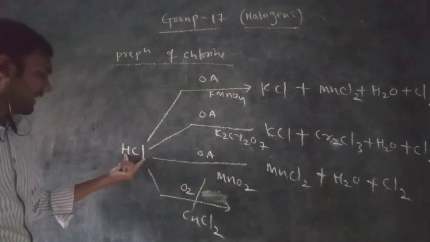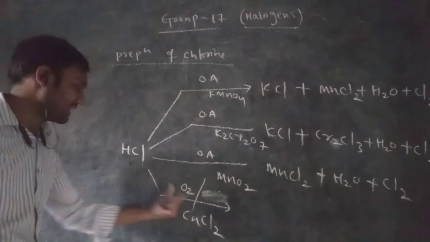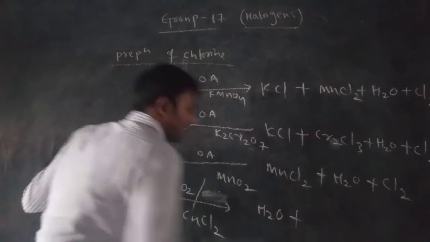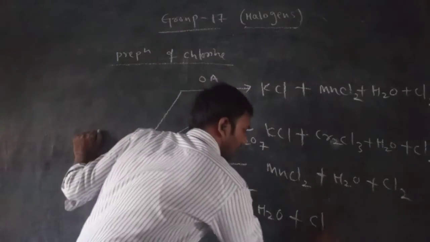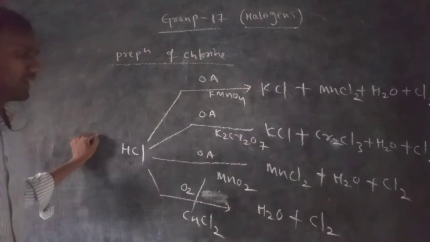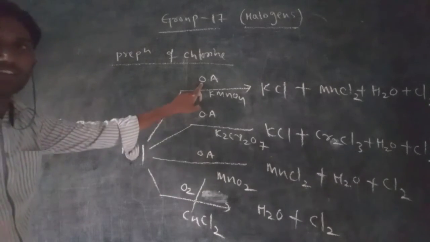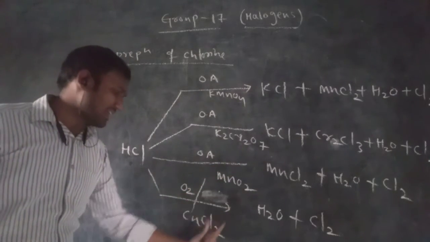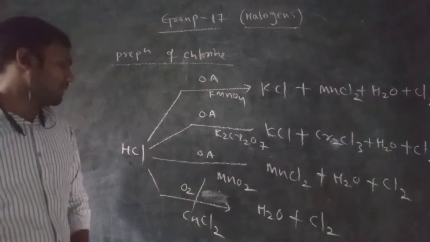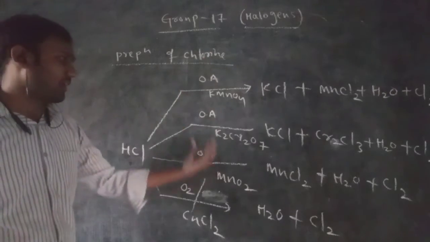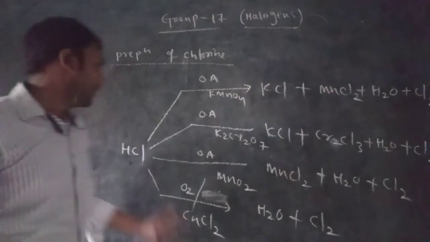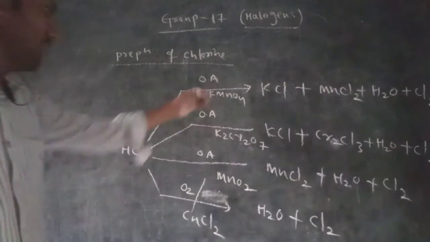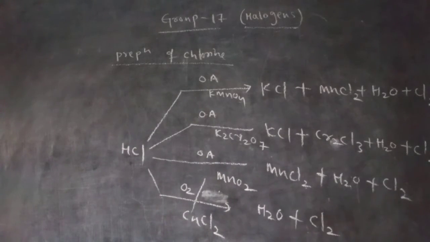Now when HCl reacts with oxygen, the hydrogen and oxygen combine to form water, and the chlorine is released as chlorine gas. So these are the products formed when HCl reacts with oxidizing agents like potassium permanganate, potassium dichromate, manganese dioxide and oxygen. This is the preparation of chlorine by the reaction of HCl with oxidizing agents, a very important reaction for the formation of chlorine.